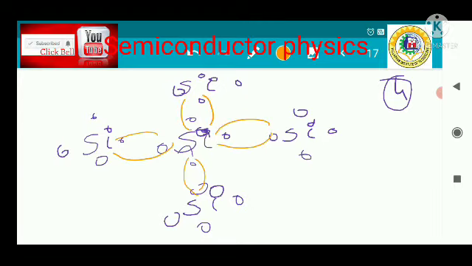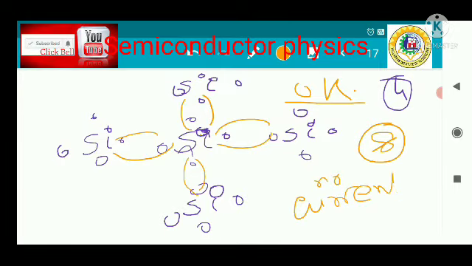So in the case of the 0 Kelvin temperature condition, what happens? Every silicon atom's outermost shell contains 8 electrons, provided the temperature is 0 Kelvin. So this silicon atom is actually inactive, that means no current is possible out of this semiconductor. Now if we increase the energy equal to the band gap energy, what happens? One of the bonds breaks, an electron becomes free and a hole is generated here, and this electron comes to the conduction band and there is a flow of current.